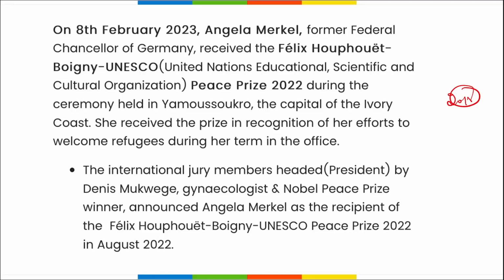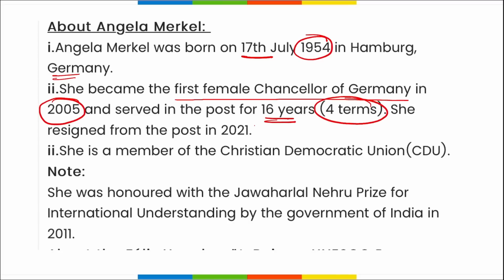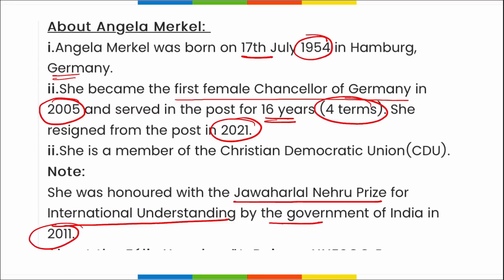If we talk about Angela Merkel, she was born on 17th of July 1954 in Germany, and she became the first female chancellor of Germany in 2005 and has served in the post for 16 years, that is for 4 terms, and she resigned in 2021. She was honored with the Jawaharlal Nehru Prize for International Understanding by the Government of India in 2011.